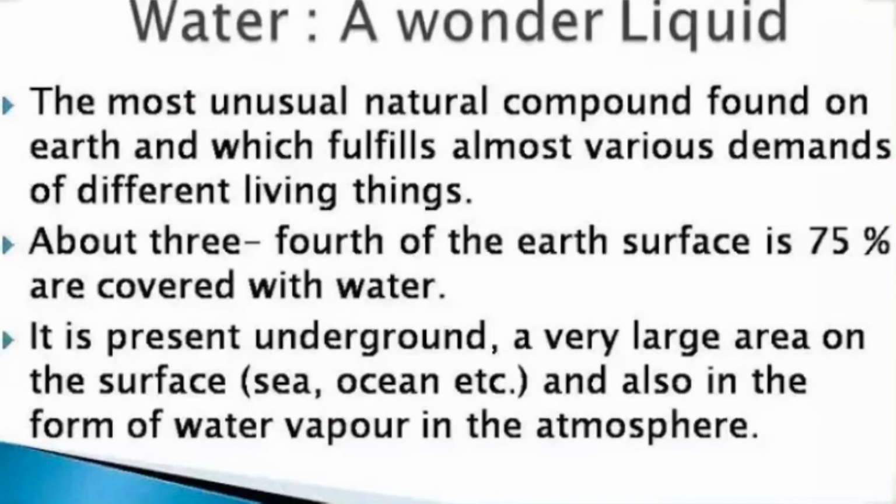The next natural resource about which we are going to study in detail is water. Water is the most unusual natural compound found on the earth and which fulfills almost various demands of different living things. About 3/4 of Earth's surface, that is 75%, is covered with water. It is present underground, a very large area on the surface, that is sea, ocean, etc., and also in the form of water vapor in the atmosphere.